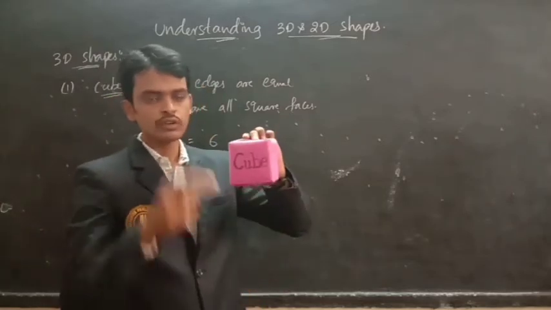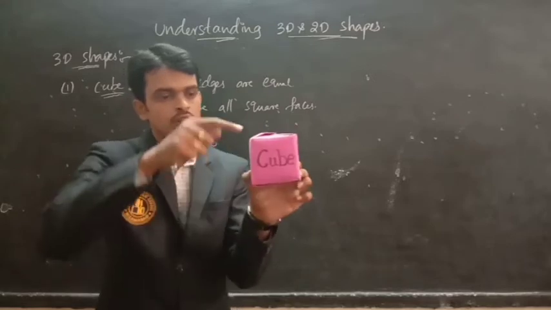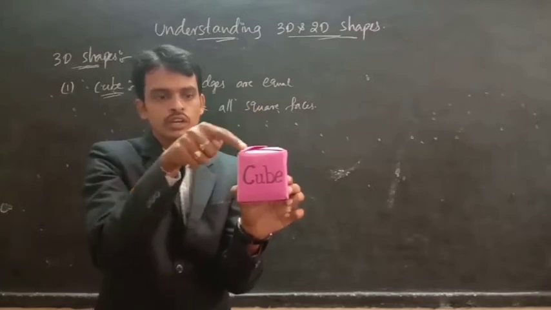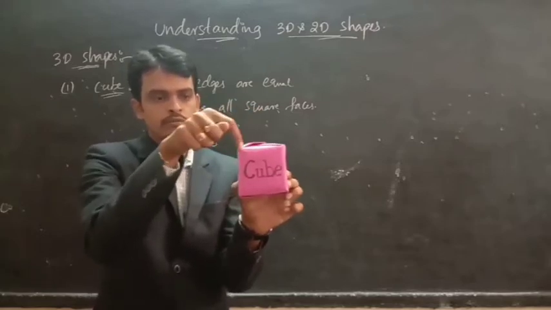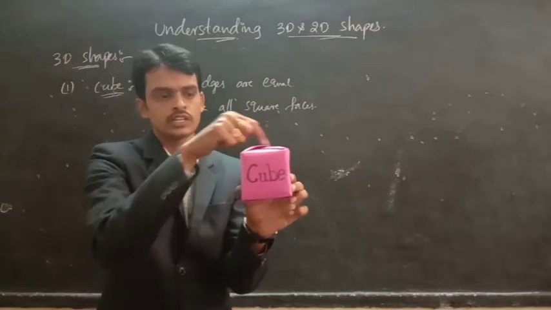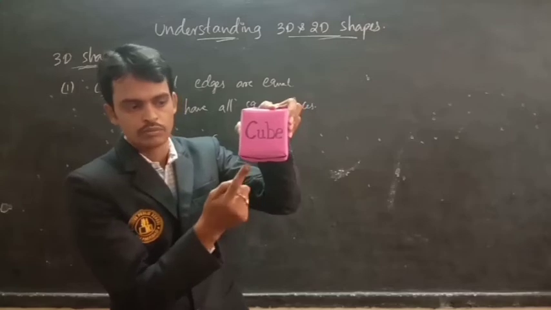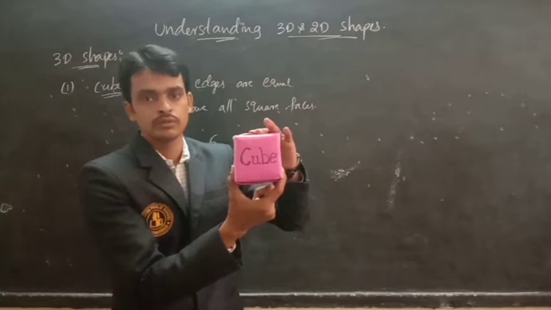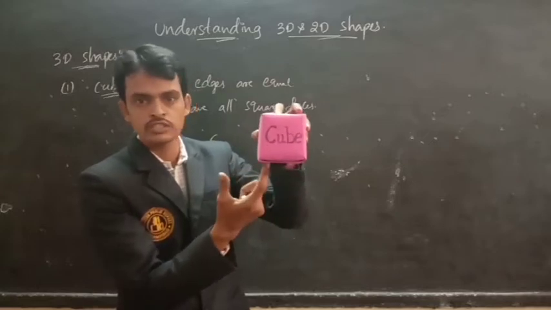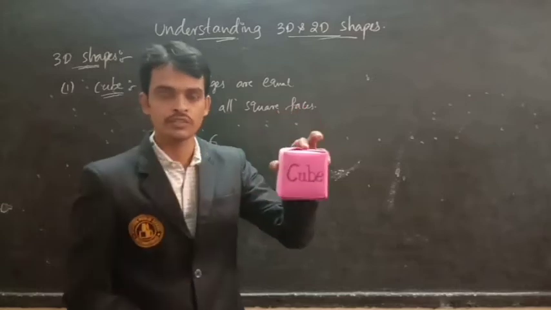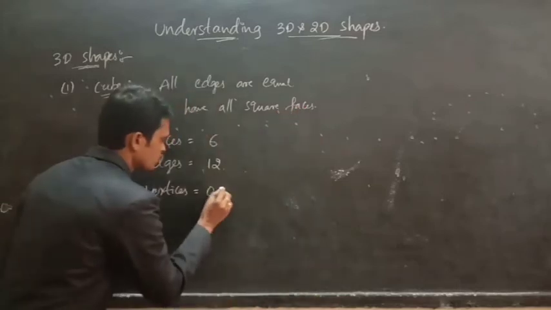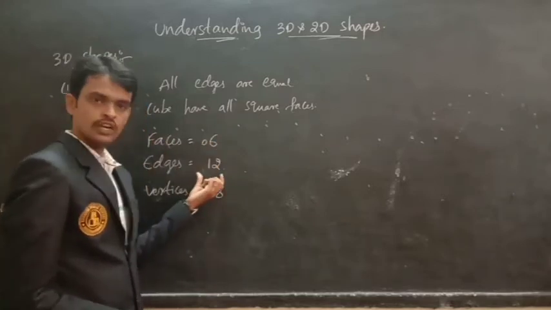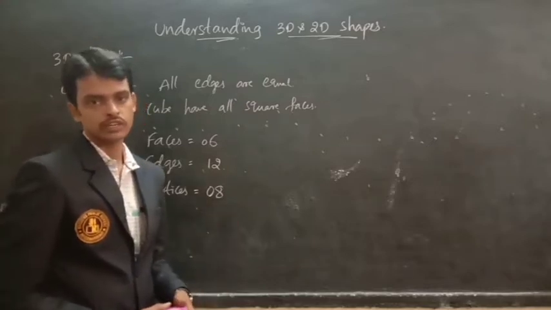Now next, vertices, nothing but corners. First, top corners. 1, 2, 3, 4. How many corners are there? 4. Nothing but 4 vertices. And look at here. Bottom, 1, 2, 3, 4. So top has 4 vertices, and bottom also 4 vertices. Then 4 plus 4 how many? 8 vertices. So here a cube has 6 faces, 12 edges, and 8 vertices.